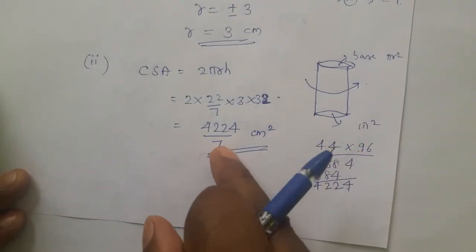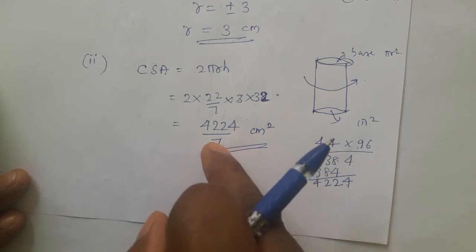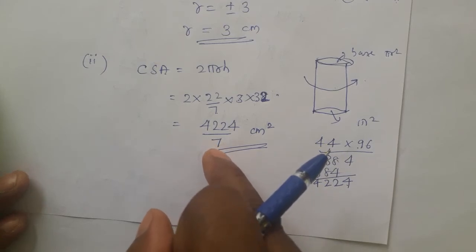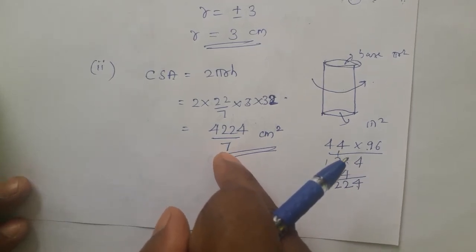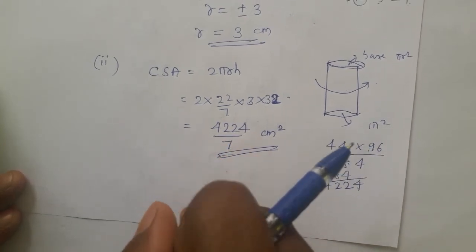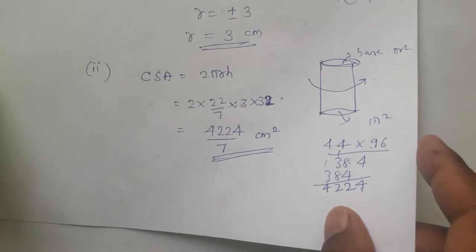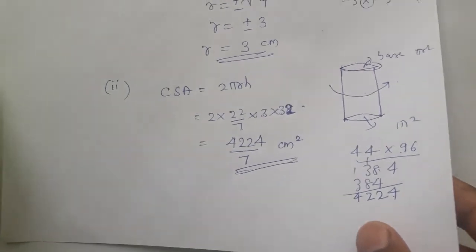You can keep this answer in decimal, but when you divide by 7, we get a recurring decimal answer. So better you leave it as it is, or you can keep the answer in at least 2 decimal places. We got this problem. We move on to the next problem.